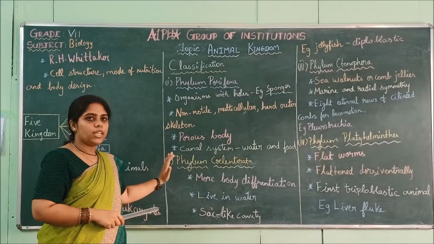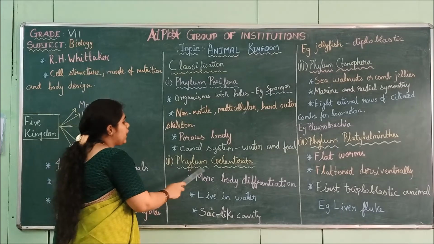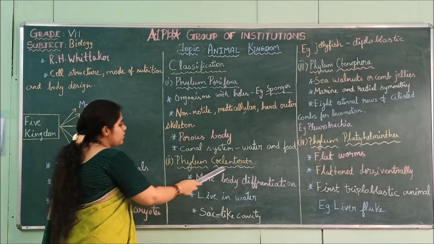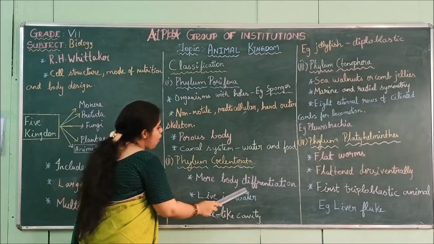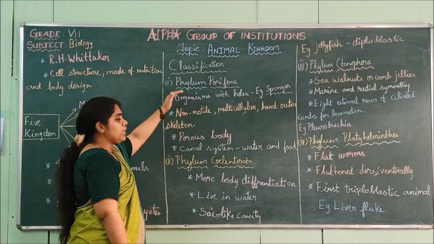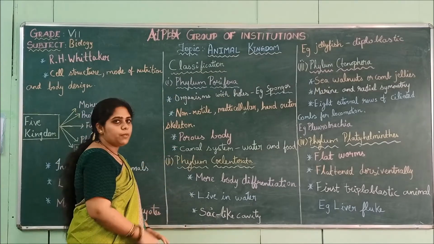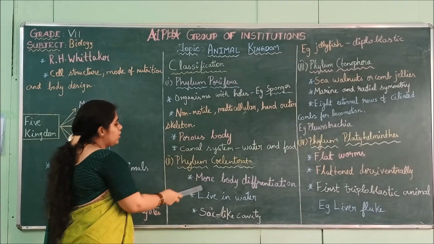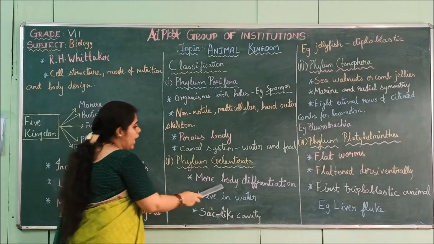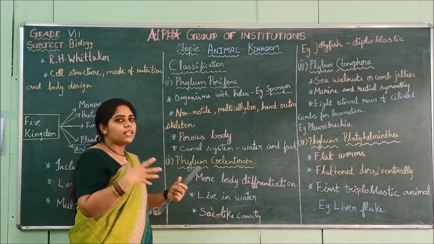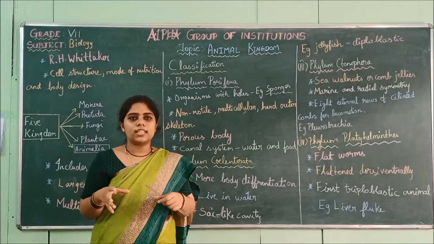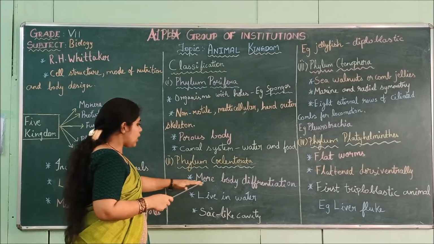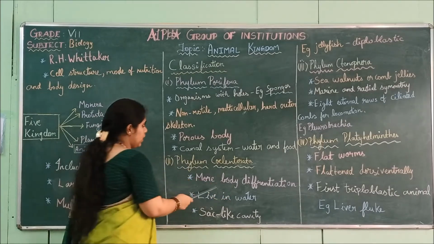So we are moving on to the second phylum, Phylum Coelenterata. This Coelenterata has more body differentiation. Compared to the previous phylum, this will be a much more advanced phylum. That is, they will have many organs in their body, or developed organs. Those come under more body differentiation.